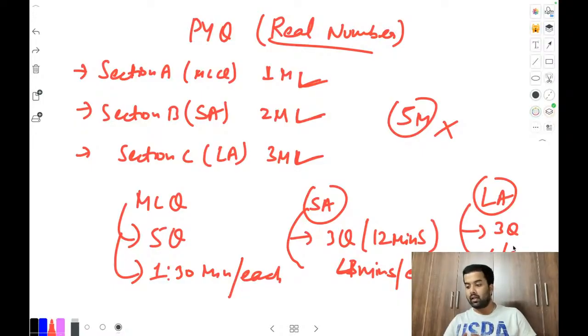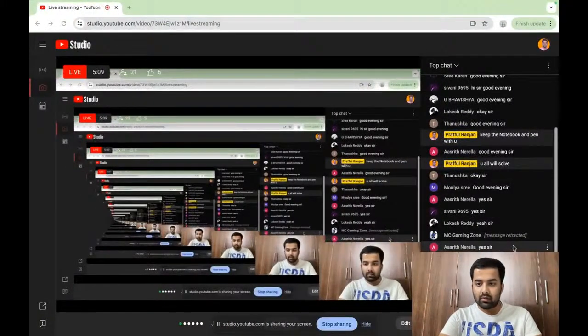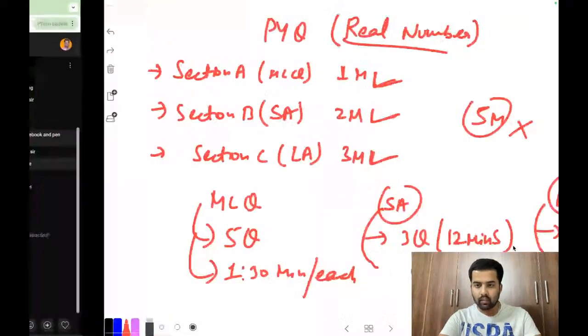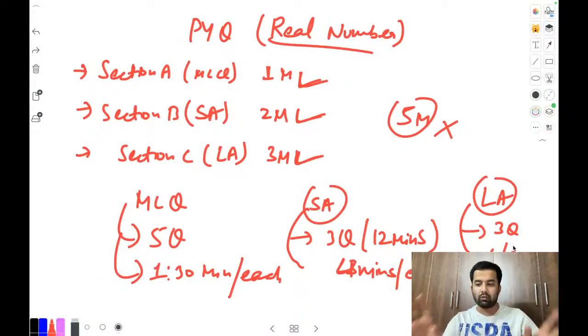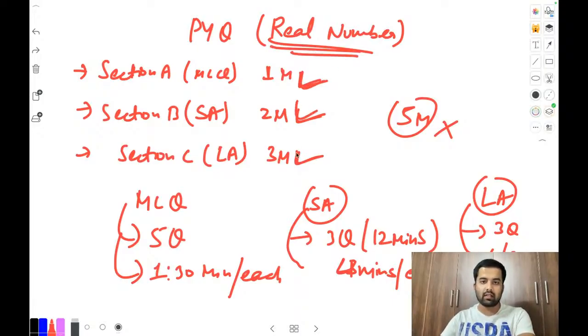Okay, so shall we begin? Let's check like others joined or not. 16 members only. Fine. Let's continue the class then. Let's other join. Okay, so just look into the things and all what we have to do here. Today only this real numbers is there, in which section A, section B, section C is only there. Okay, 1 marks, 2 marks, and 3 marks. Okay, let's continue with this one now.